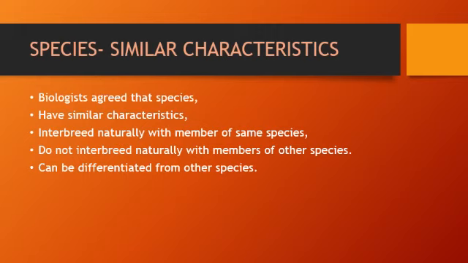All the biologists now agreed that a species can be the one which have organisms with similar characteristics, and those which can interbreed naturally and produce fertile offsprings, and they cannot interbreed naturally with the members of other species, and they can be differentiated from other species.